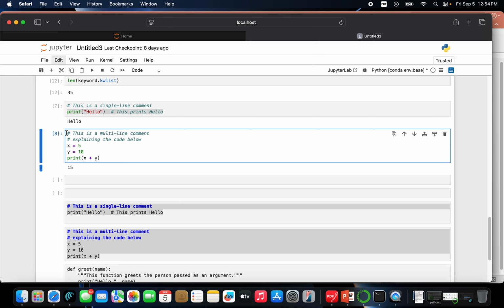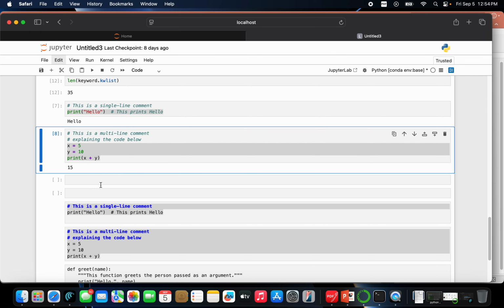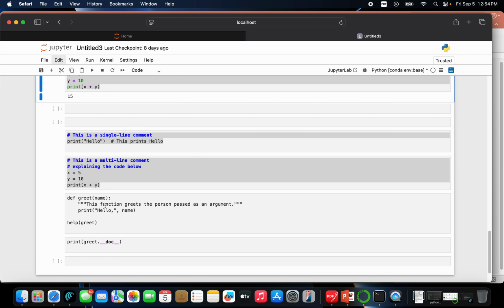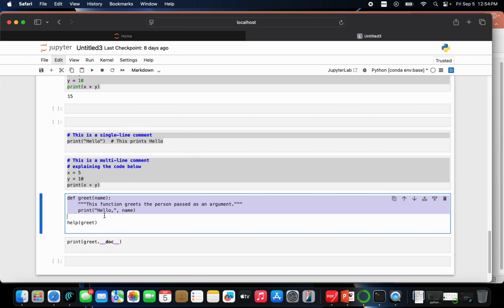It means the interpreter passes over these two lines, no action on them, and only works on these three lines. This is the code, right? x is equal to 5, y is equal to 10, print x plus y, output will be 15, right? Same here.